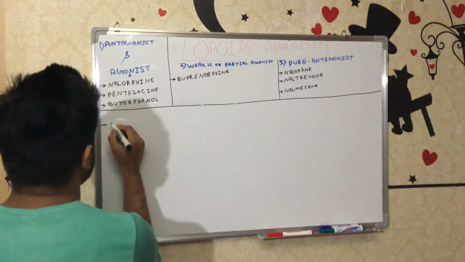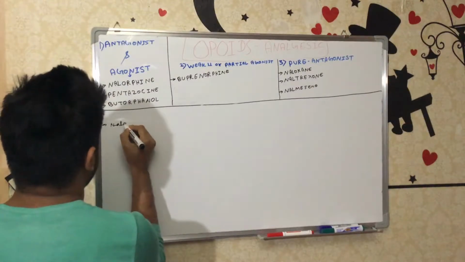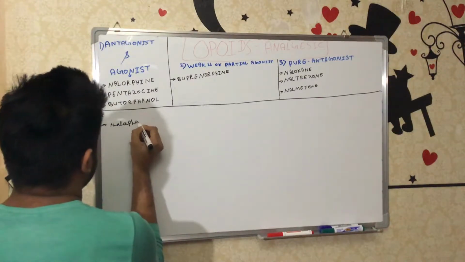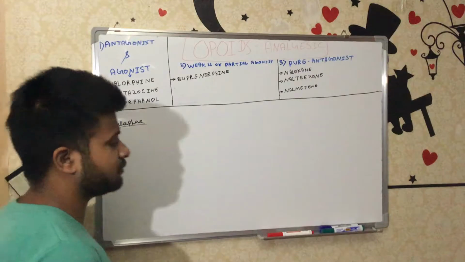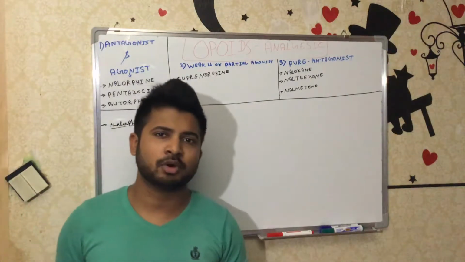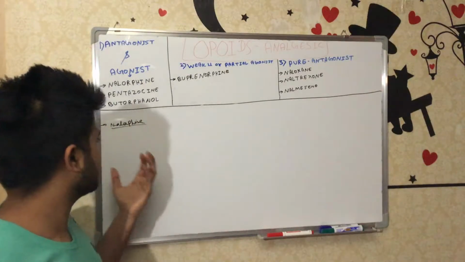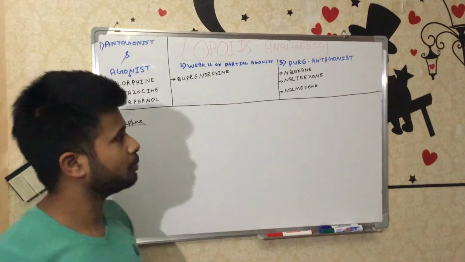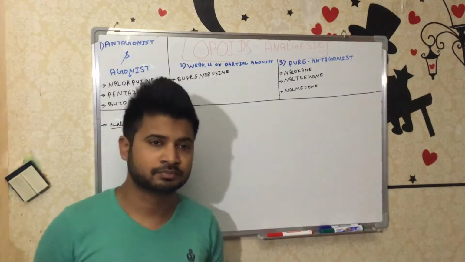The first drug is nalorphine. Nowadays we don't use this drug at all due to a lot of side effects, but keep in mind that it belongs to the opioid analgesics. Its chemical name is N-allylnormorphine.